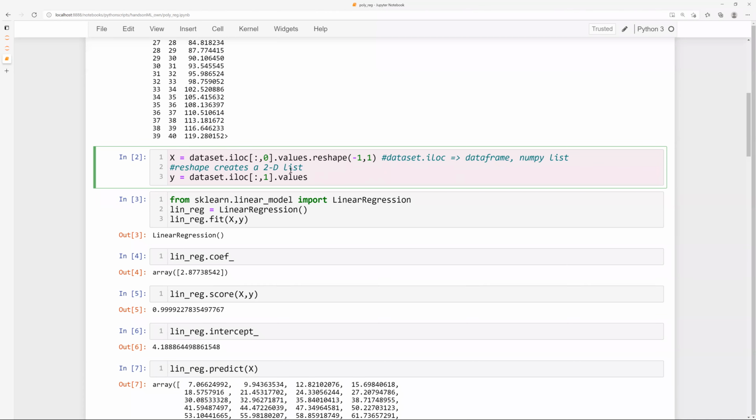Yes, sir. So what this reshape function is doing is that it automatically reshapes your data. Please understand that this has a very weird sort of notation, -1, 1. Again, remember, the first one is row and the second one is column. So I have specified my number of columns to be equal to what? What is the number of columns? 1. Okay, we want to reshape our data. We have 40 values, and we want to reshape our data in such a way that we have one column. And how many rows have I written here?